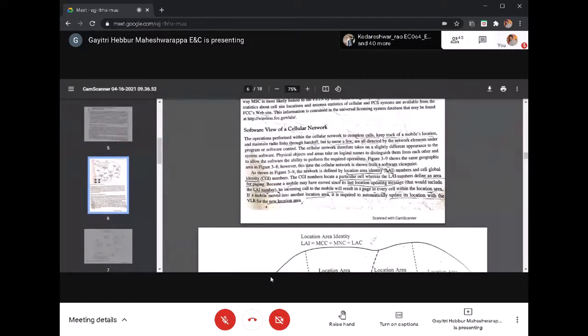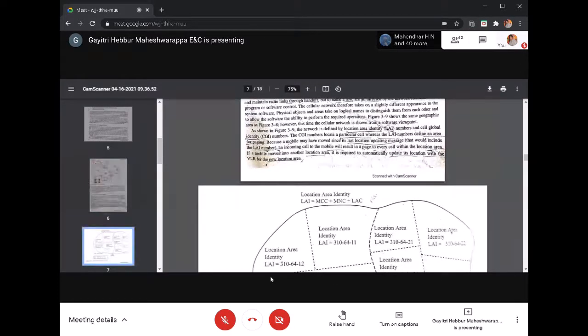So this is possible through logical names. Each and every component has its own logical name. For example, the cellular network takes a slightly different appearance to the system software. You can see the figure. The network is defined by location area identity, which is very important, and cell global identity numbers.